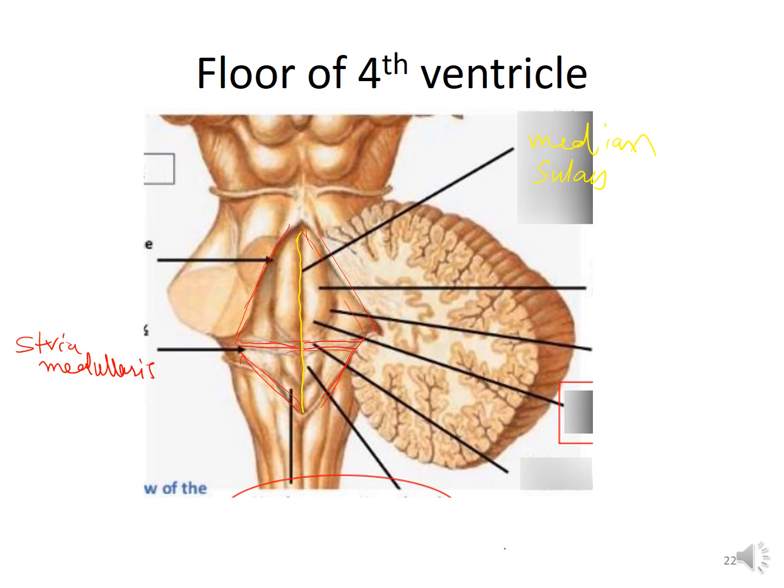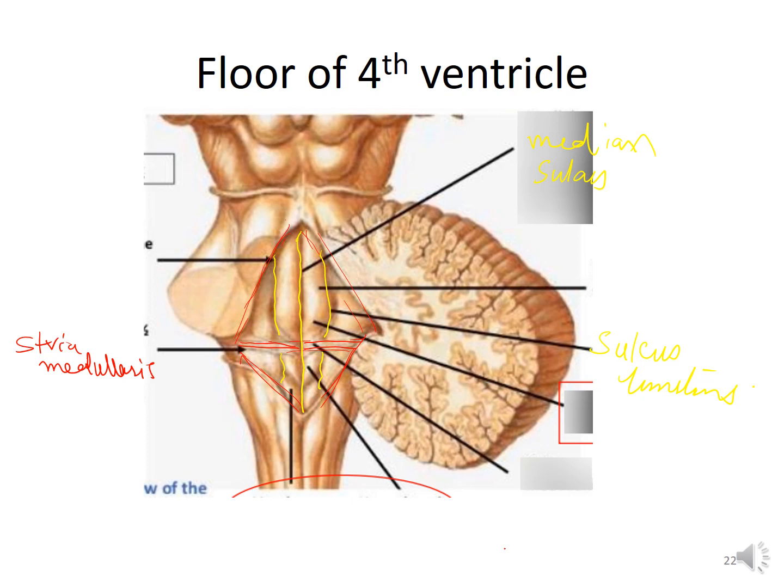Now there is another sulcus known as the sulcus limitans. Here you can see another sulcus, the sulcus limitans, which is present in the upper part of the pons and extends into the lower part of the floor, that is, the medulla. So this is the sulcus limitans. Between the median sulcus and the sulcus limitans lies an area which is known as the median eminence.